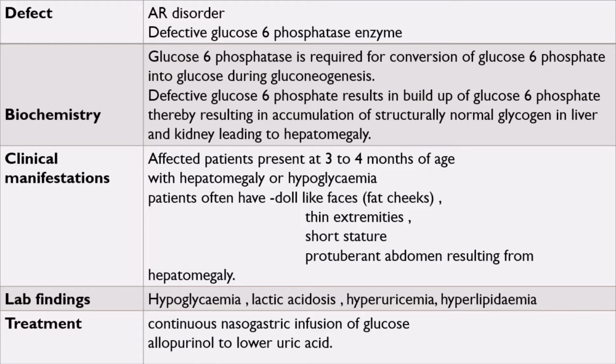Clinical presentation is usually at 3 to 4 months of age with hepatomegaly or hypoglycemia. Patients have doll-like faces, thin extremities, short stature, and a protuberant abdomen. Lab findings: hypoglycemia, lactic acidosis, hyperuricemia. Treatment: we have to prevent fasting hypoglycemia, and give allopurinol for hyperuricemia.